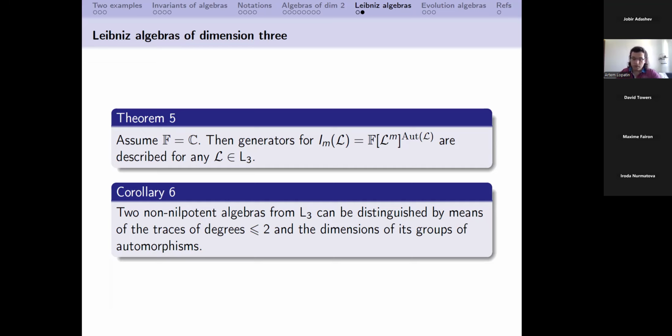For example, there is a result over Jordan algebras of dimension 2, but there the case of positive characteristic should be considered. There is a result that in this case polynomial identities can be used to distinguish all such Jordan algebras. And there are some other results in these directions where people use polynomial identities. Here we use invariants to distinguish algebras.